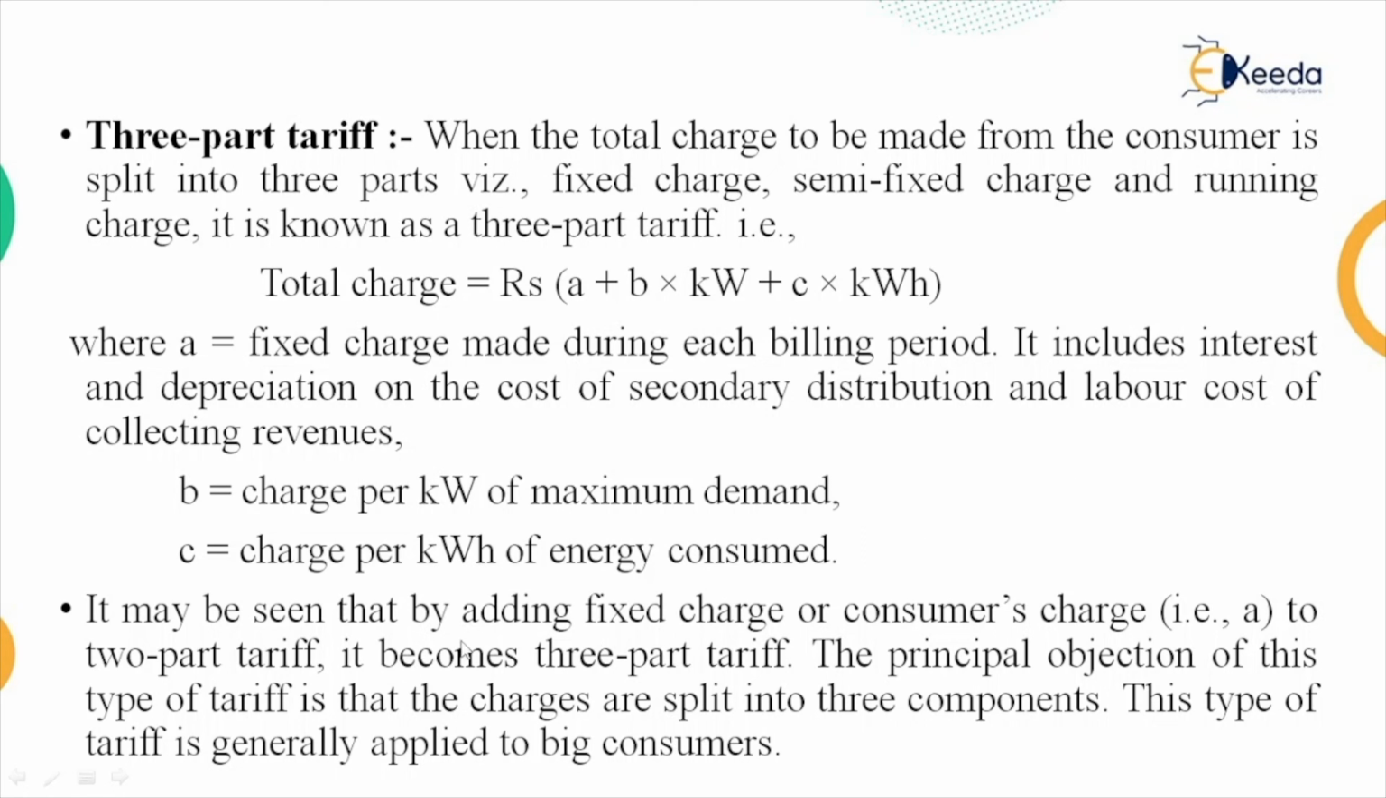So it may be seen that by adding a fixed charge or a consumer charge, that is A, to the two-part tariff, it becomes a three-part tariff. In the two-part tariff, we have B into kW plus C into kilowatt hour. The principal objection to this type of tariff is that the charges are split into three components. This type of tariff is generally applied to big consumers.